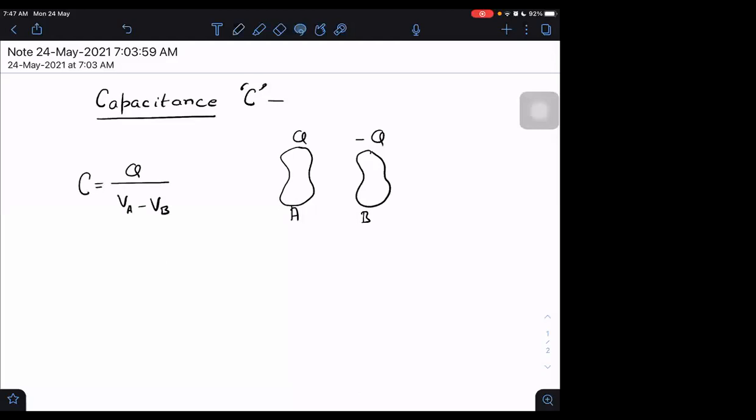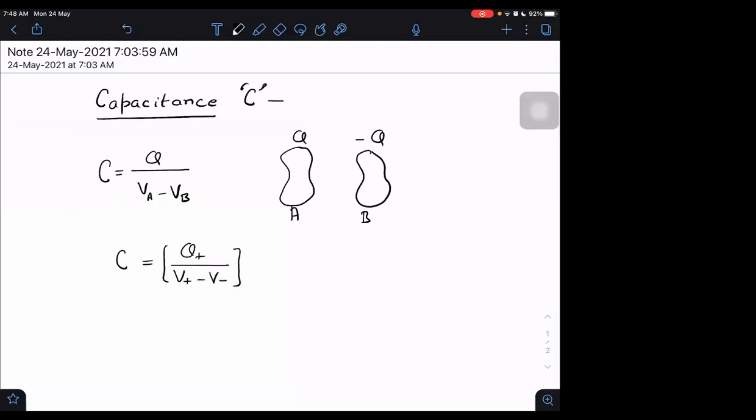Notice we are giving equal and opposite charges to both conductors, and moreover, we are taking VA minus VB, that is high potential minus low potential. I can also say Q on the positive plate upon V of the positive plate minus V of the negative plate. That is defined as capacitance. Charge per unit potential difference.